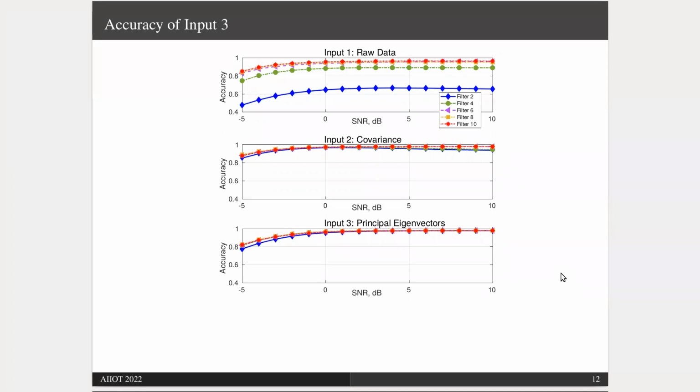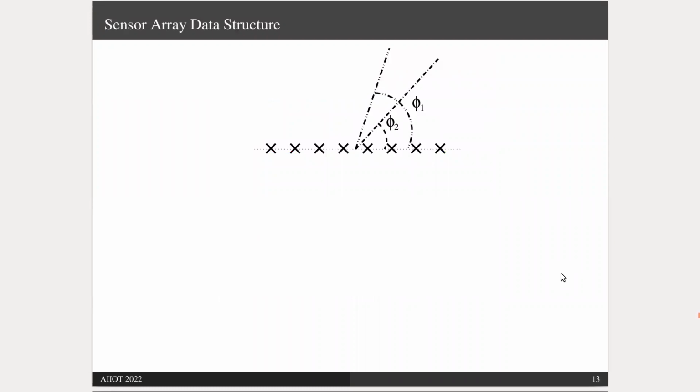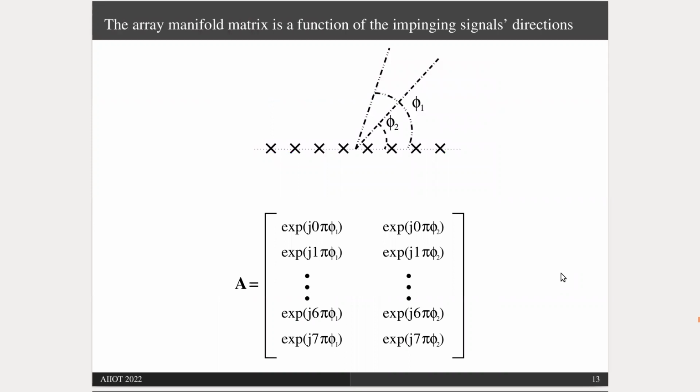Now the question is, can we achieve further improvement? To answer that, we have to consider the structure that's present in our data and find the best way to enforce that structure into our CNN. So let's consider a sensor array with L different sensors. And there are two sources impinging on the array from angles phi 1 and phi 2. This information is embodied in a matrix called array manifold matrix, which we denote by A. This matrix is the basis of the two-dimensional signal subspace of the L-dimensional space.